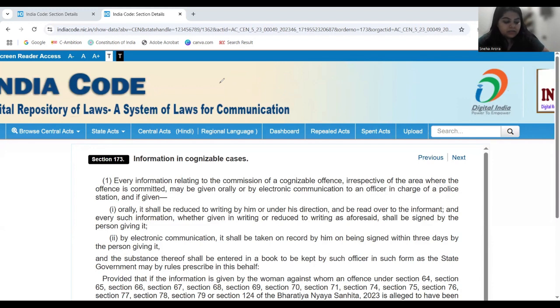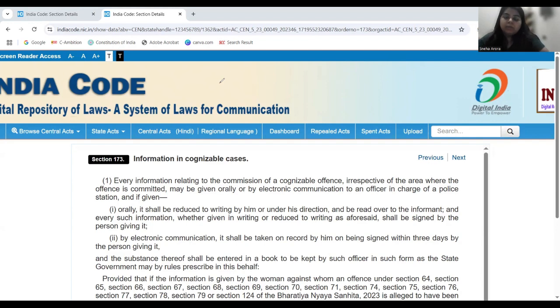This provision is actually safeguarding that, if you cannot go back to your same jurisdiction, for example, if the victim feels threatened in jurisdiction X and the victim is living with some relative in jurisdiction Y, she or he can also go there and get the FIR, get the information registered.